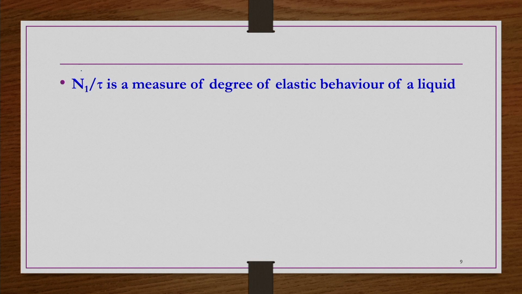Further, this N1 by tau is found to be a measure of the degree of elastic behavior of a liquid, because N1 is the first normal stress difference which comes into the picture only if the material has elastic behavior. So, that divided by the shear stress gives the relative contribution of these two.